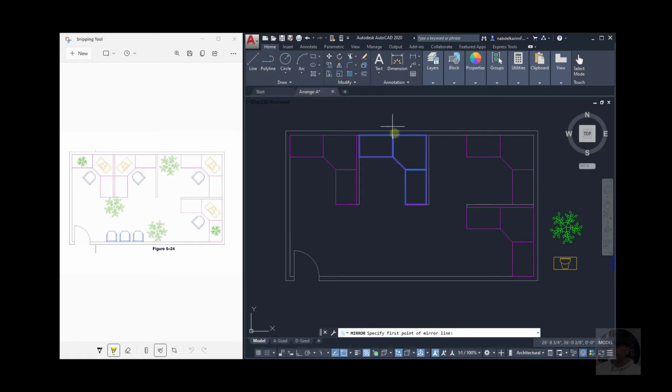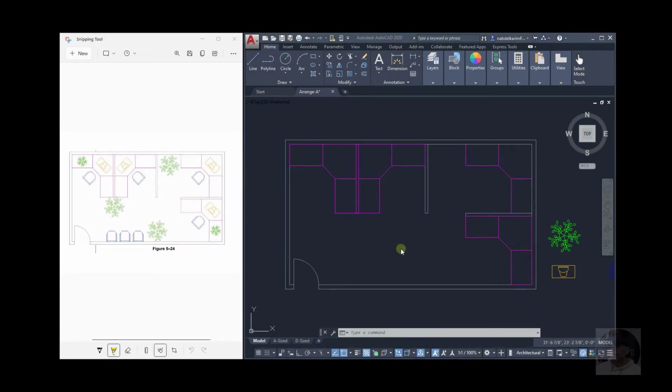Okay, let's mirror it around this line here. This is the mirror. Now it's asking, remember, do you want to erase the source object? Here we have to say yes. Here you go. Okay, now let me show you another way of doing this.